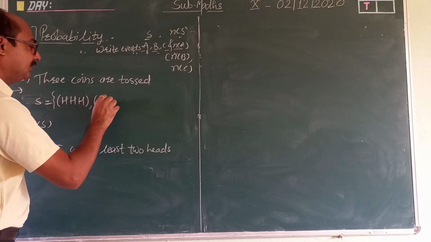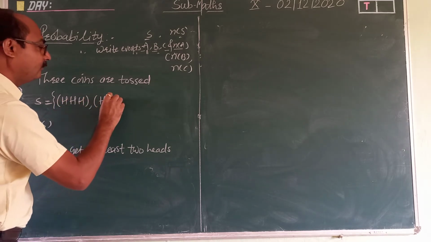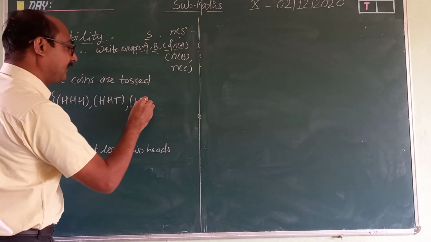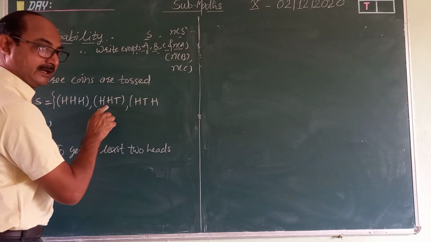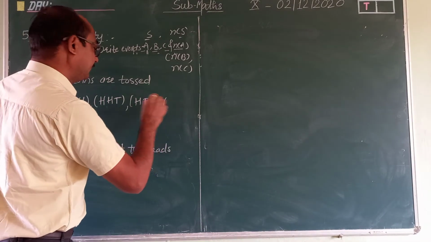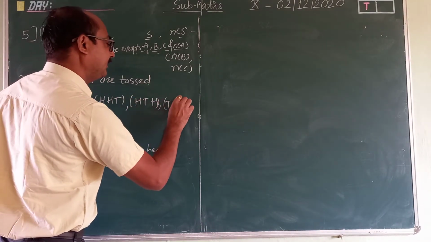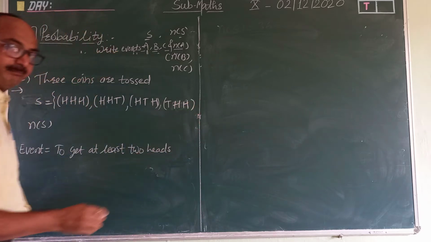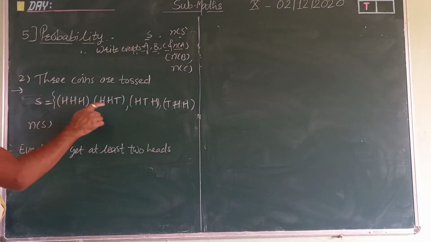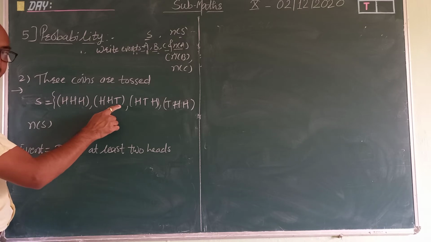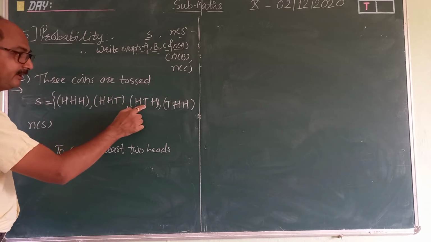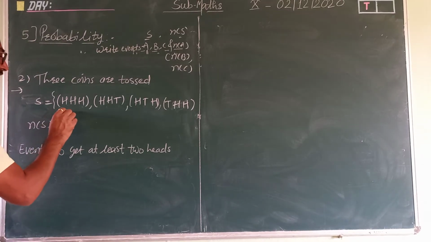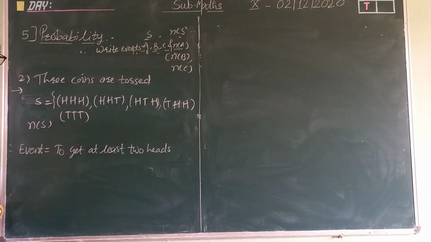Along with that, if we take two heads, one tail: HHT, then one head in between, HTH, then tail before, then two heads, THH. See, very simple. Then you can take all T, TTT.